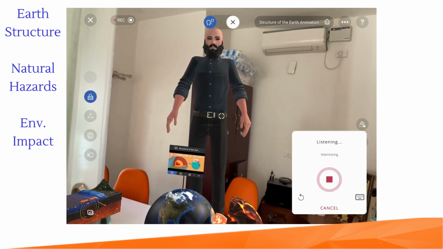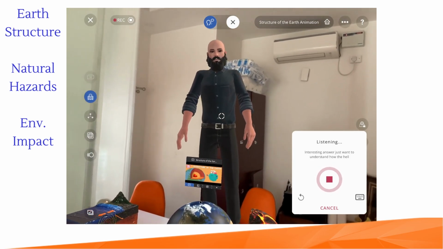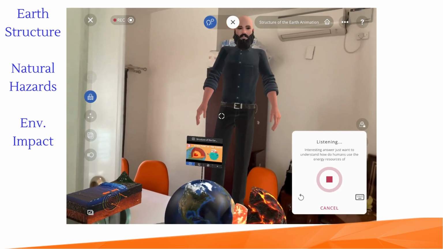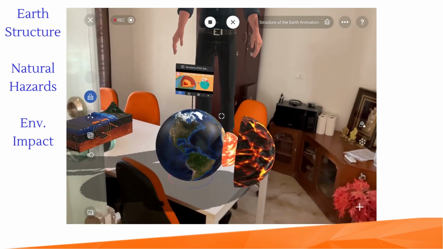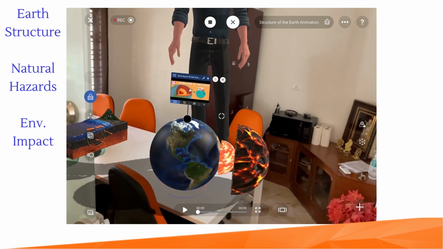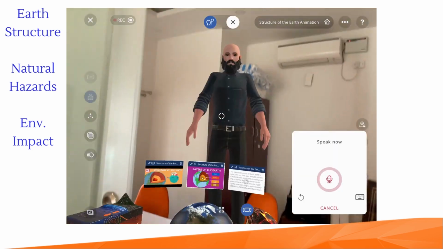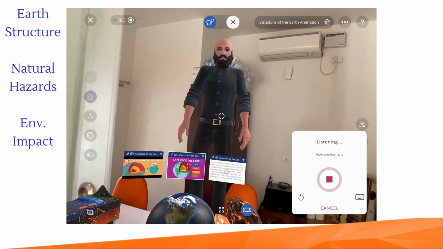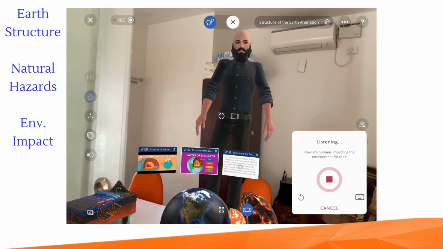Interesting answer. Just want to understand how humans use the energy resources of Earth. Humans use the energy resources of Earth by burning fossil fuels, such as coal and oil, to generate electricity. And how are humans impacting the environment for their needs?